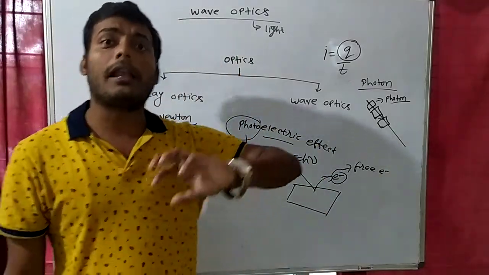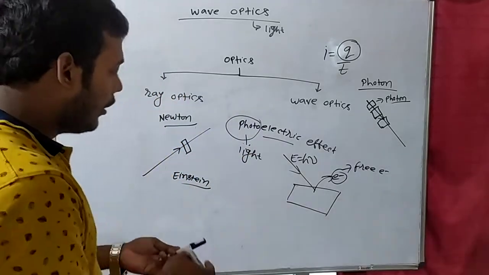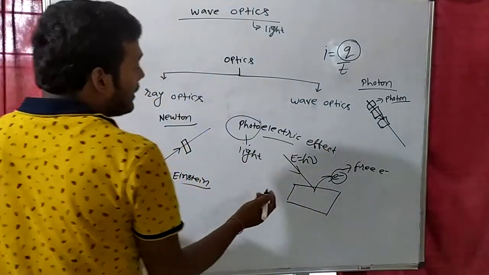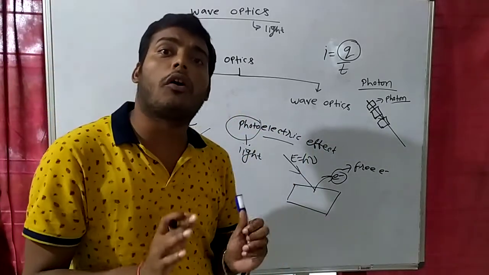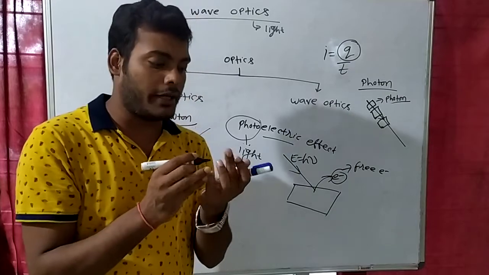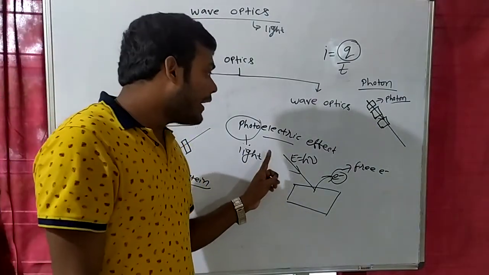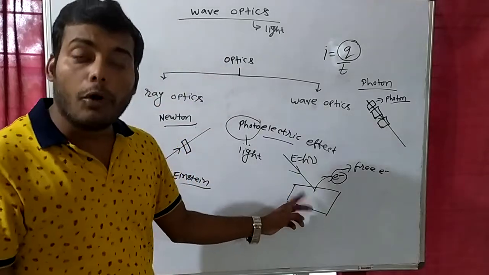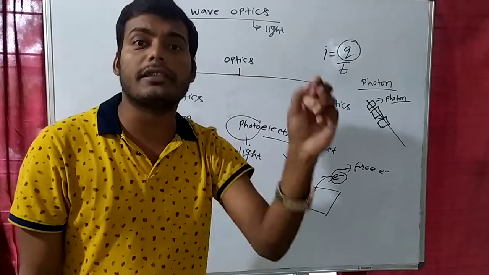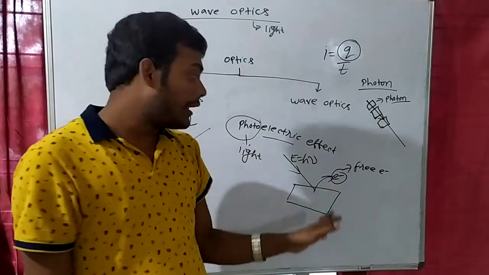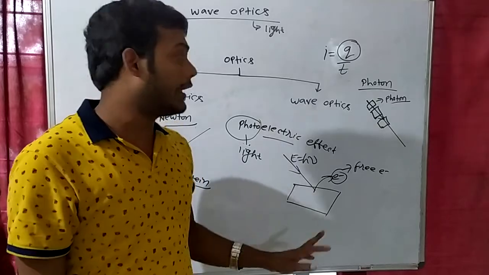But when people asked Einstein, tell me on which basis, on the basis of ray optics or on the basis of wave optics, you can explain this thing, Einstein said that we can explain the photoelectric effect only on the basis of ray optics. If we consider the wave optics concept, then we can't explain the photoelectric effect.